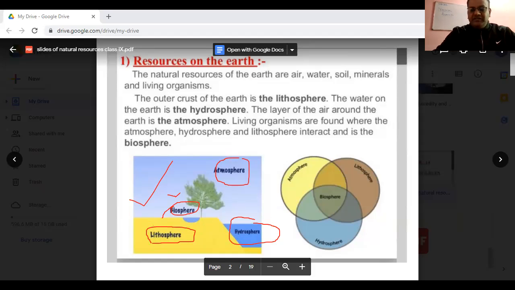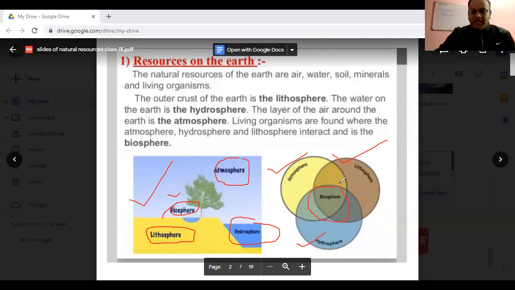Now, if we see another diagrammatic view for these terms, you can see that the atmosphere, lithosphere, and hydrosphere are denoted by circles, and they overlap with each other.